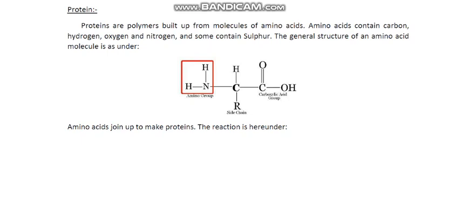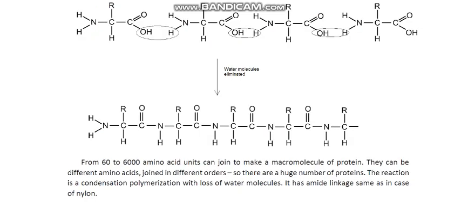Proteins are built from amino acids. The amino acid is a carboxylic acid with an amino group. Amino acids contain carbon, hydrogen, oxygen and nitrogen, and some contain sulfur. The general structure of an amino acid molecule is here. Amino acids join up to make protein, where R stands for the rest of the molecule. It is different for different amino acids.